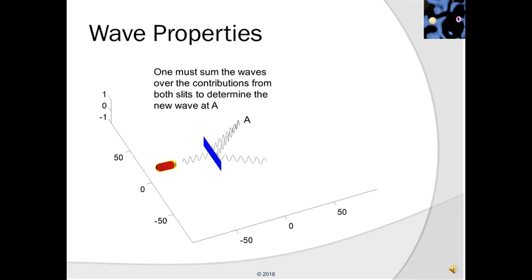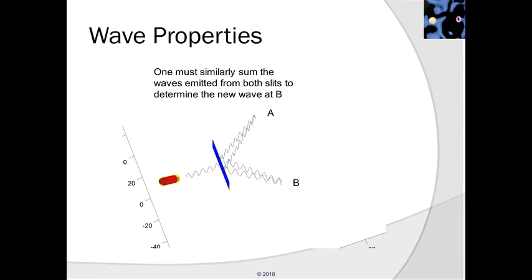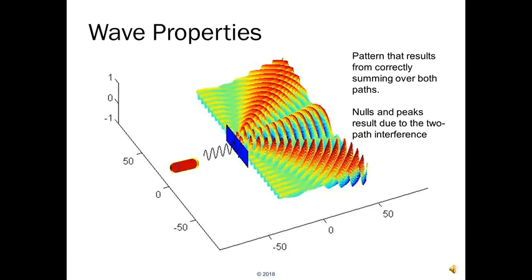Because of the possibility of 2 different distinct paths to the point A, one coming from the left slit and one coming from the right slit, one must sum the waves over the contributions from both slits to determine the new wave at A. One must similarly sum the waves emitted from both slits to determine the new wave at B. Here we see the pattern that results from correctly summing over both paths. Nulls and peaks result due to the two-path interference.